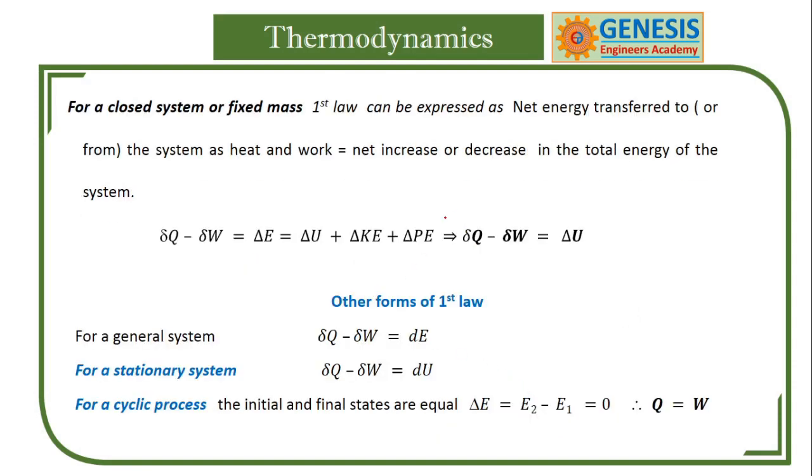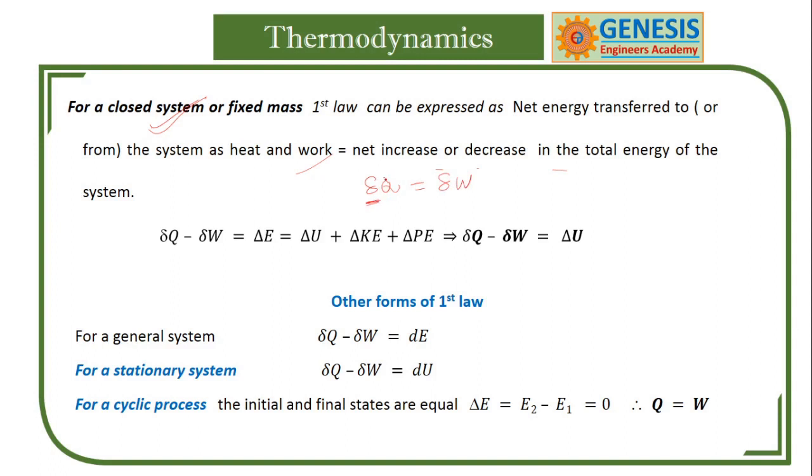Like that, we also apply it for the closed system. For a closed system or fixed mass, the net energy transferred into the system as heat or work is equal to the net increase or decrease of the total energy. So the first law relates delta Q and delta W. Why am I using delta?